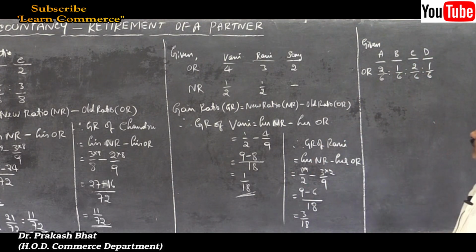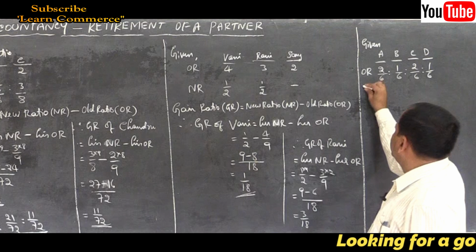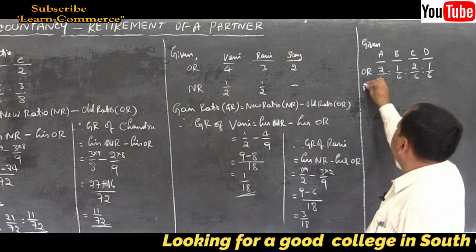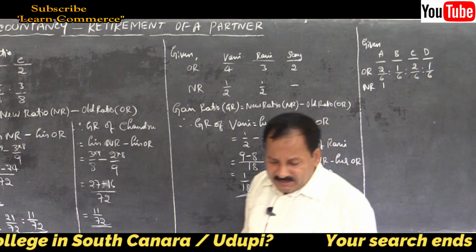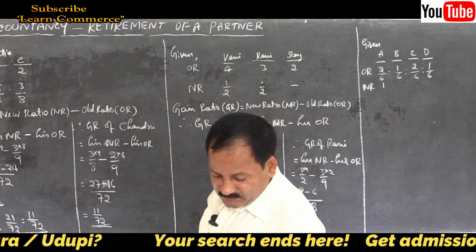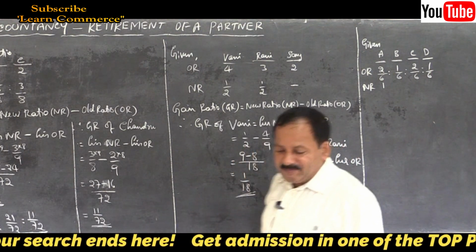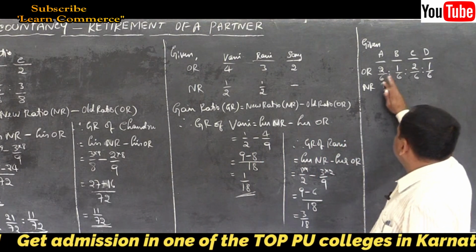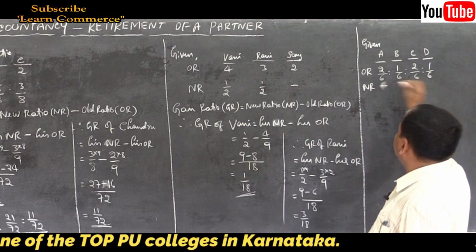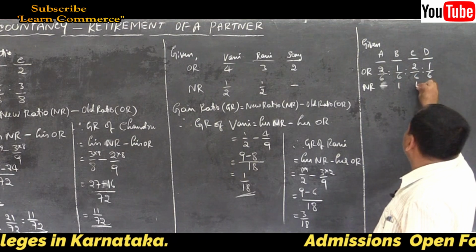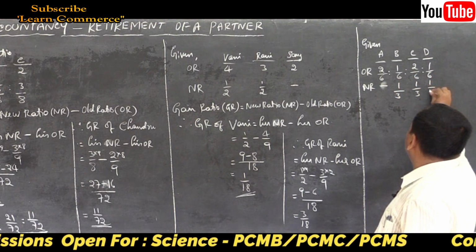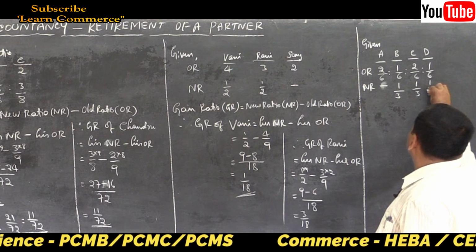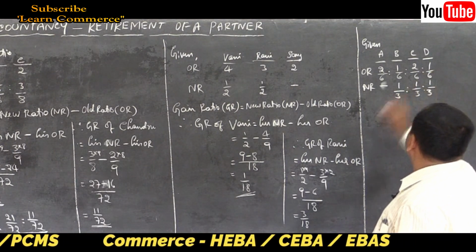Put is 2. New ratios are given in the problem. NR. Who is retiring? Mr. A is going out, right? Yes, A's retirement, on A's retirement. So A is retiring partner dash, then 1:1:1 or 1/3, 1/3 and 1/3. 1/3 is 2.